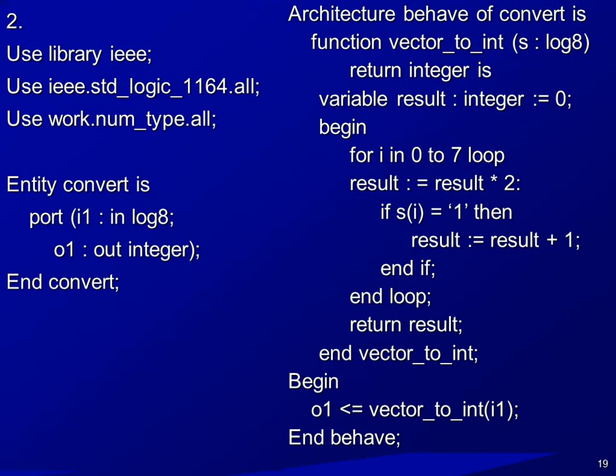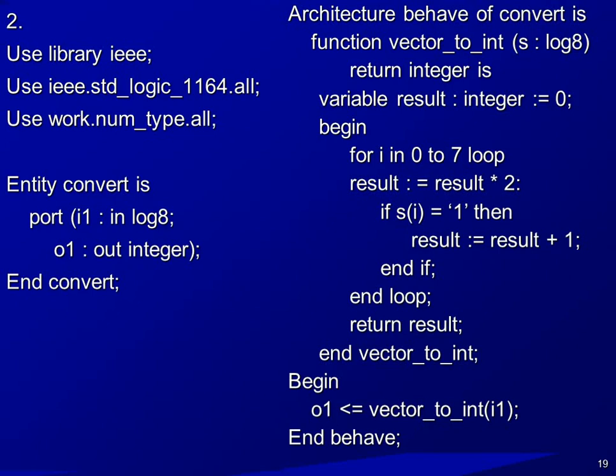This is the logic to convert the vector value into the integer value. We are multiplying by 2, and if s of I is equal to 1, then we are incrementing the result value. End loop, end of the result, and end of the function.